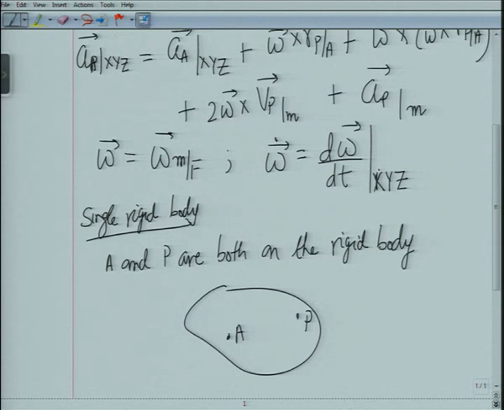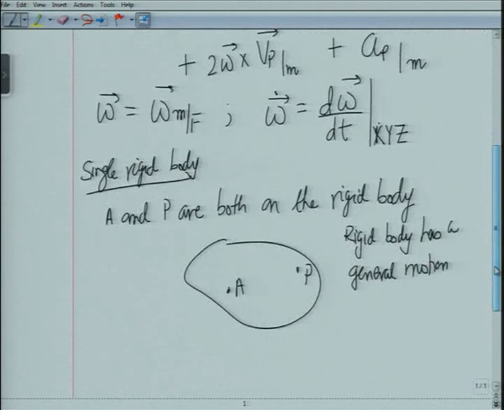Now the rigid body has a general motion, and what I mean by this is, this could be translation and a rotation.